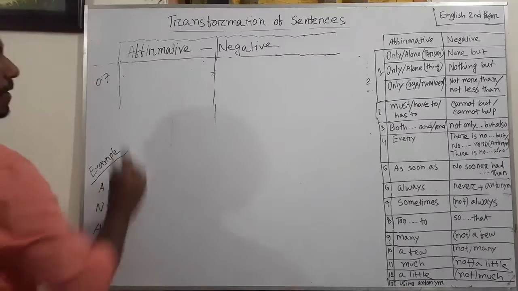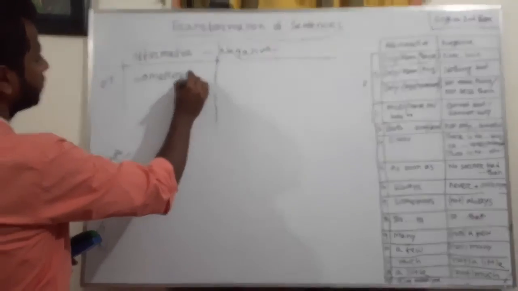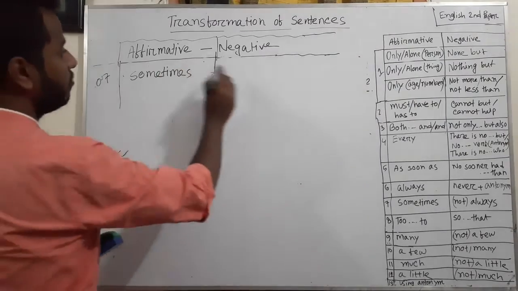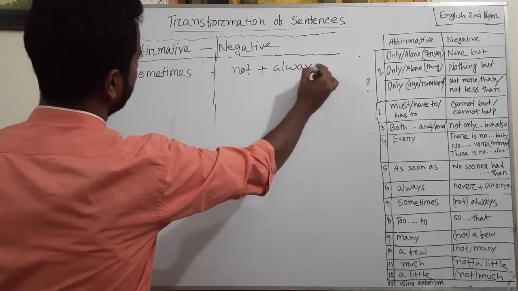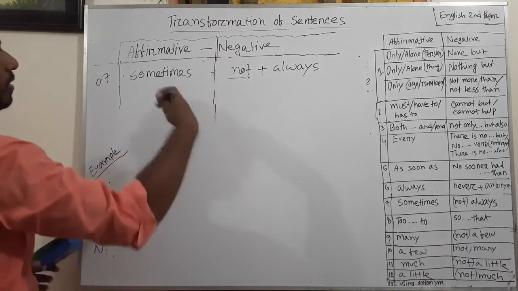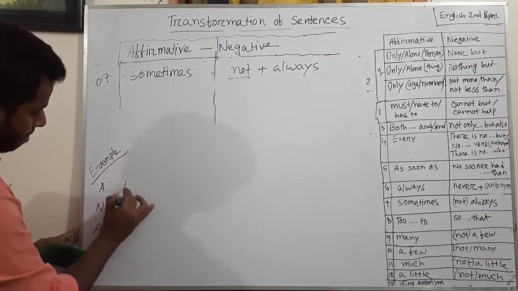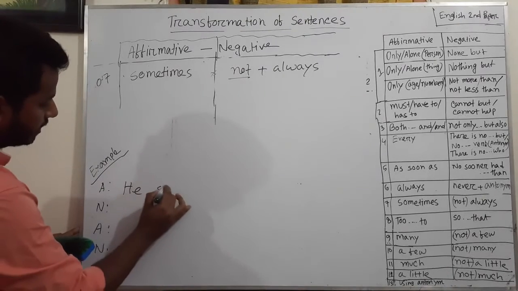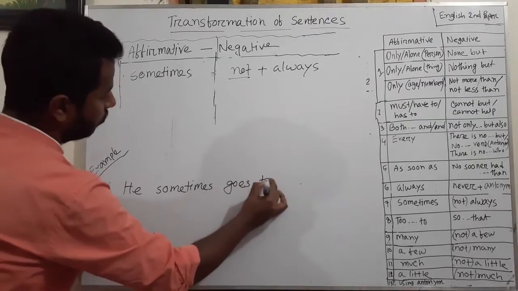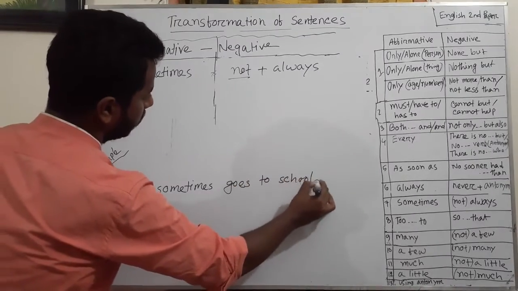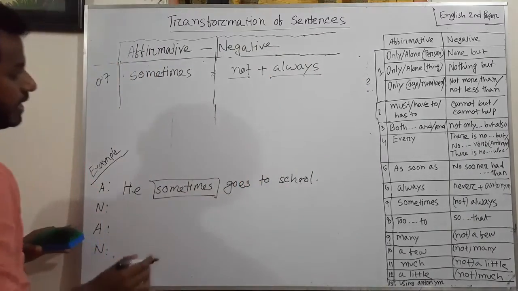If in affirmative sentence there is sometimes, in negative sentence, instead of sometimes, you have to use not always, not plus always. So this not will be written after auxiliary verb. So sometimes, for example, he sometimes goes to school. Okay, here is sometimes. Instead of sometimes, we have to use always in negative sentence and not.